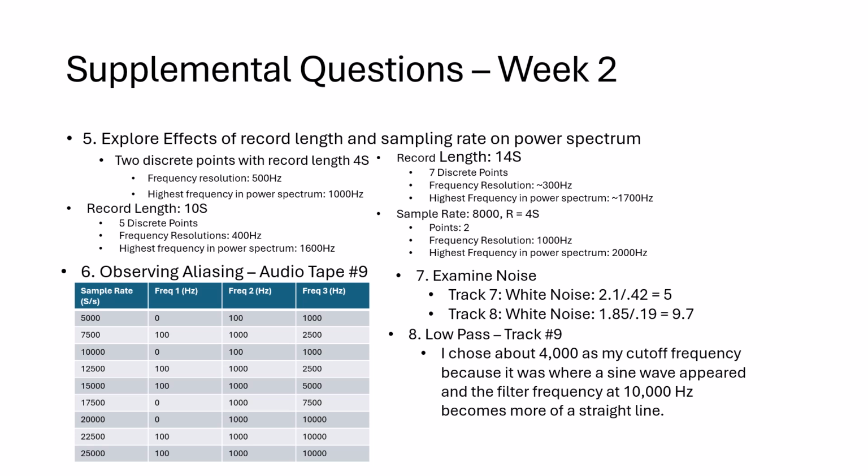Then we observed aliasing with tape number 9, sampling rate at 5000, increasing by 2500 until we get to 25,000, and plotting the first 3 peaks of frequency.